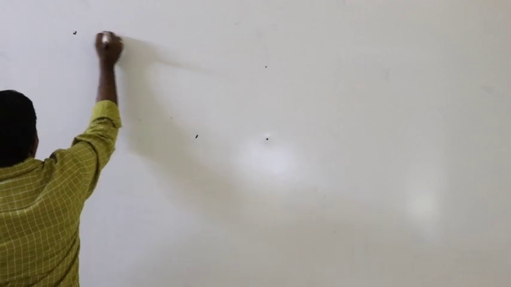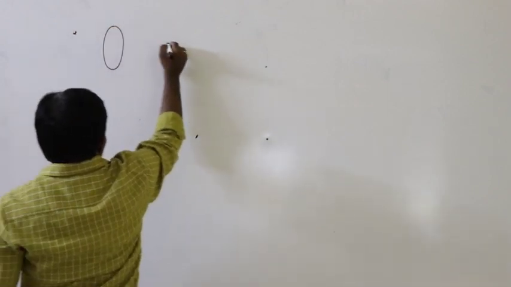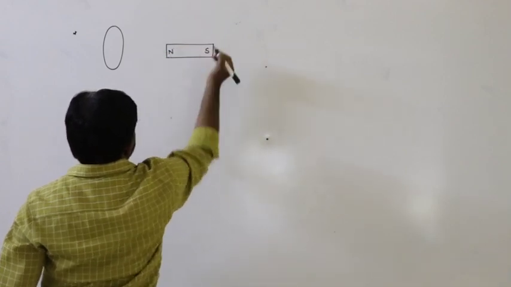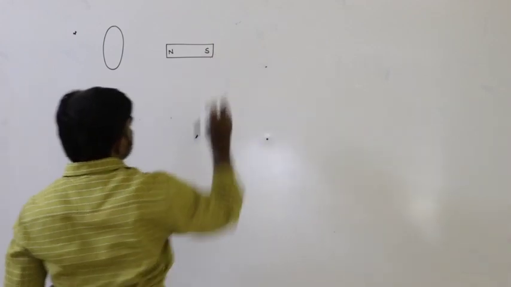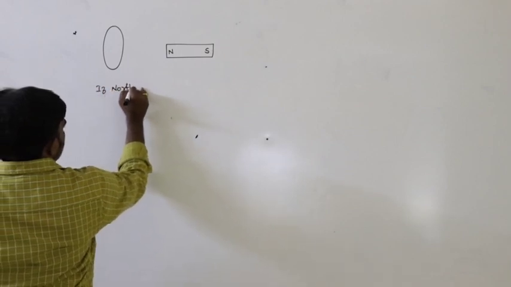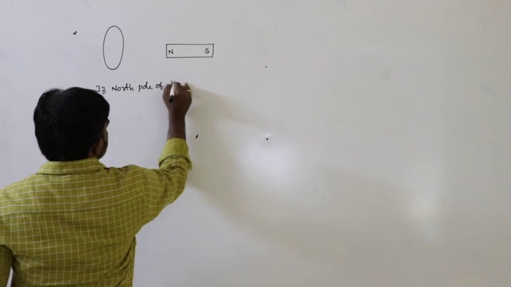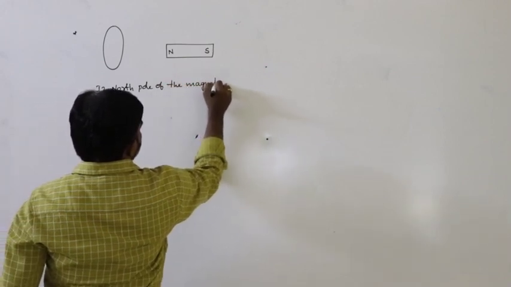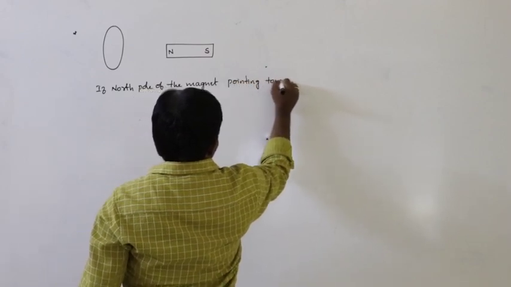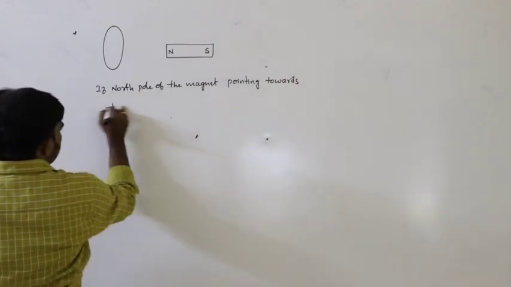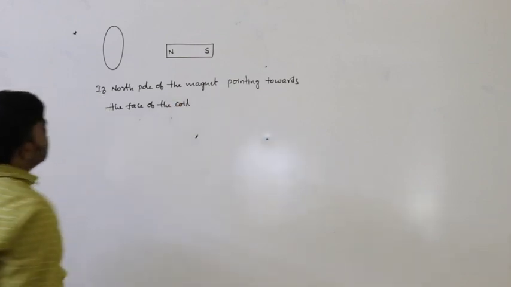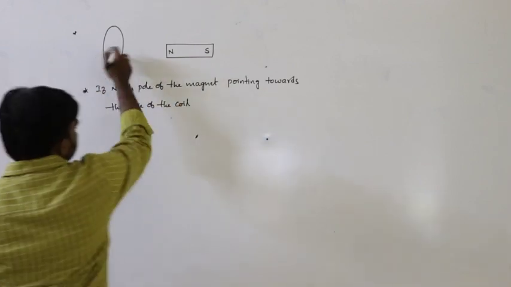For example, this is the coil. This is the north pole and this is the south pole. See here, if the north pole of the magnet is pointing towards the face of the coil.